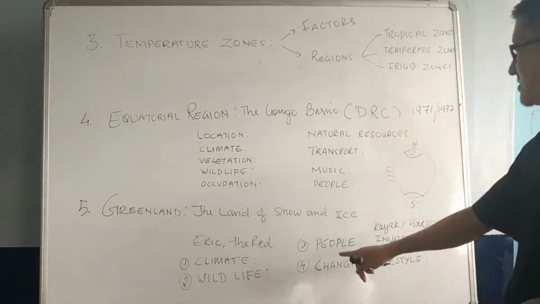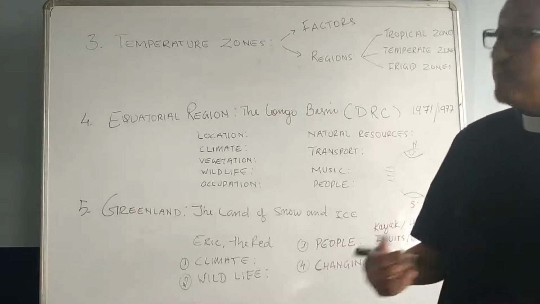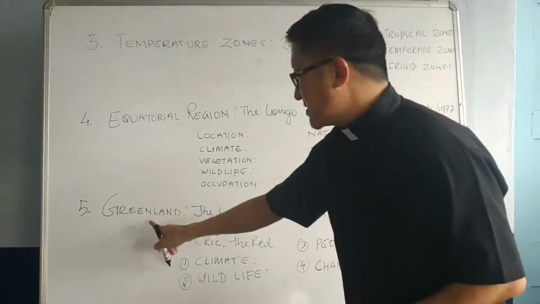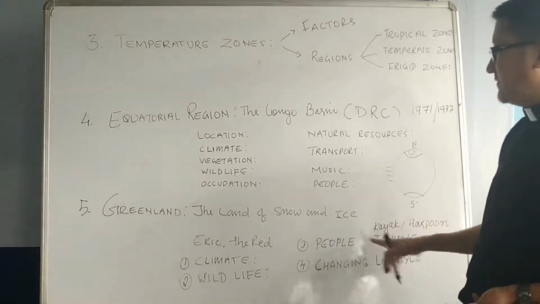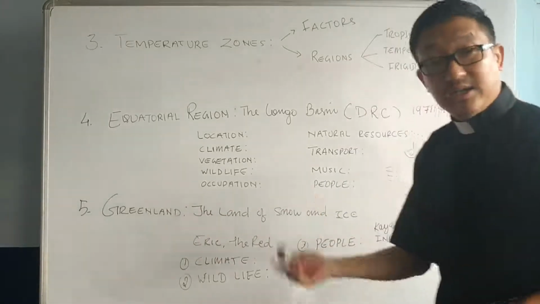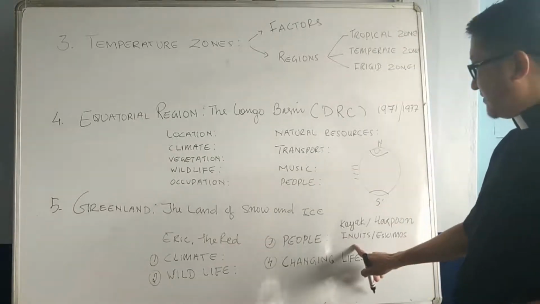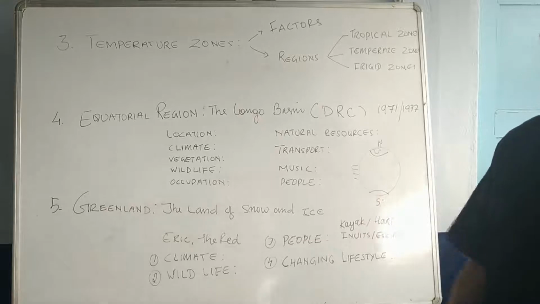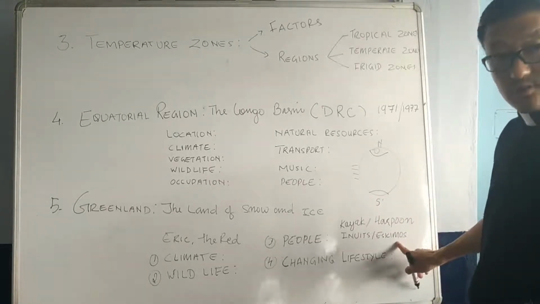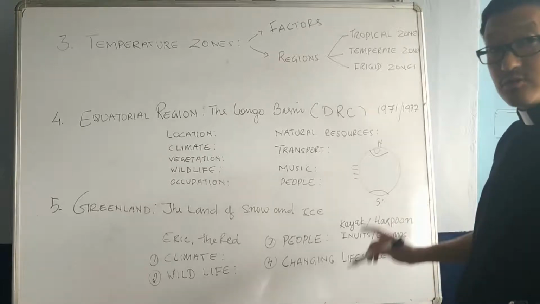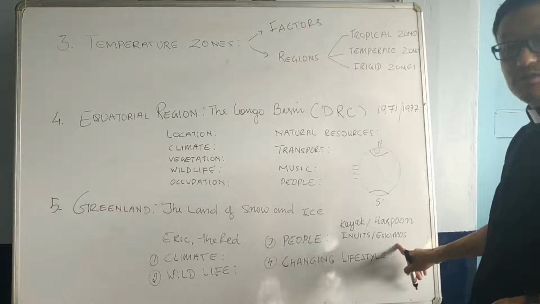Alright, and another topic we discussed was regarding people. What kind of people live in this particular country, the Greenland? We call Inuits the people who live in this particular country. Earlier they were called Eskimos, and the meaning of Eskimos also we know, and the meaning of Inuits also we know. And why they do not like the name Eskimos that also we know. So therefore they prefer to call themselves Inuits instead of Eskimos, that also we know.